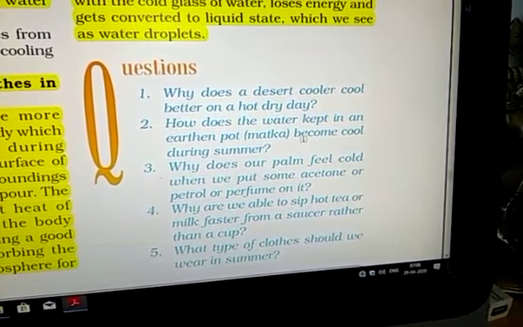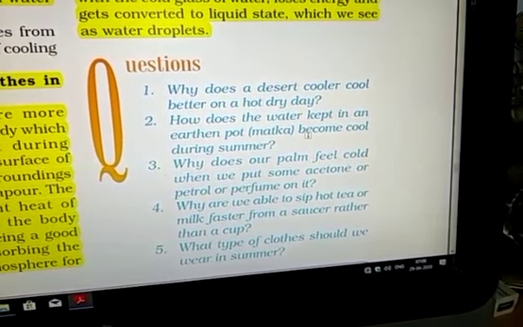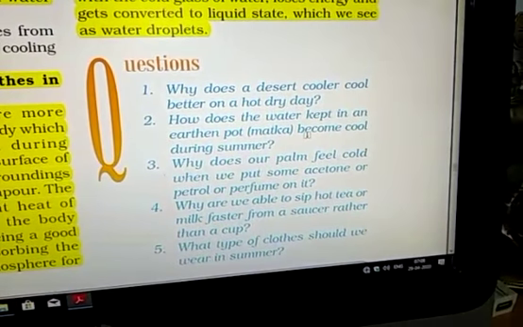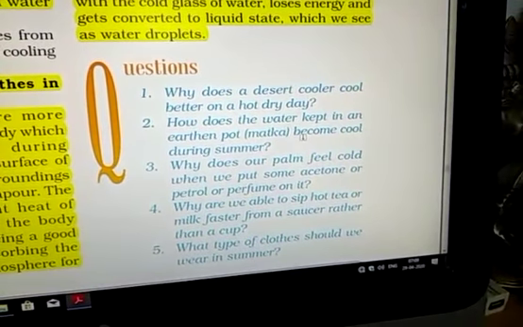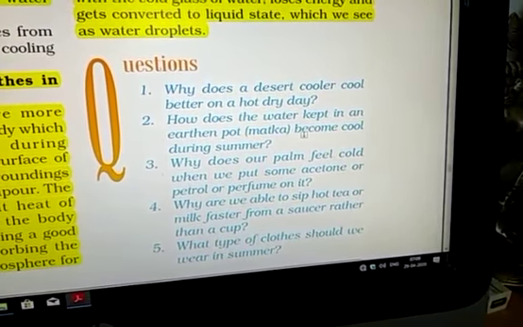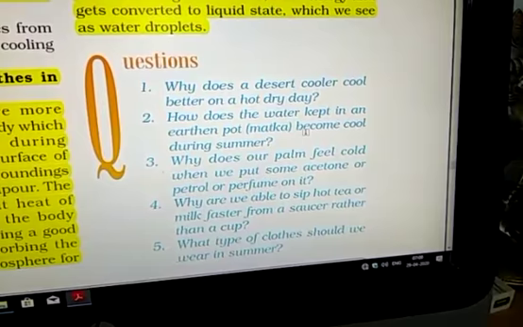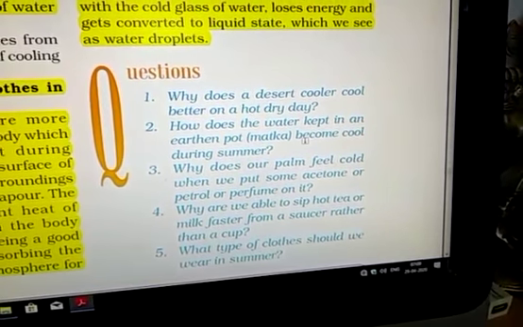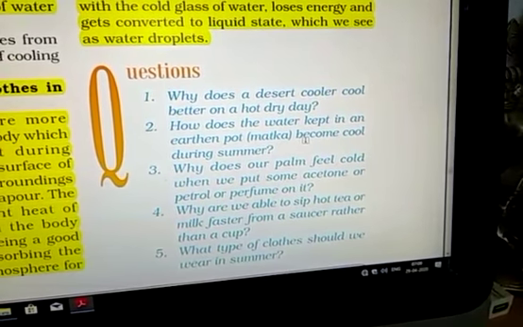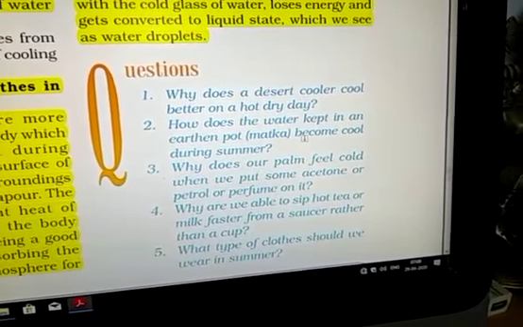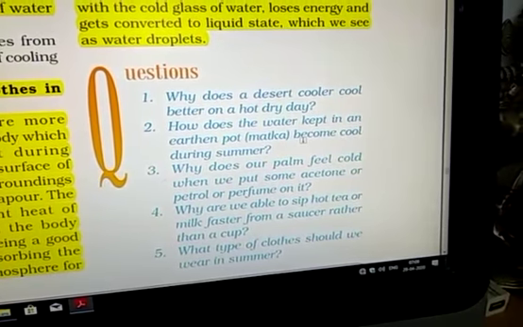When this air saturated with water vapor strikes your body surface, water from your body takes the heat from your body and again evaporates. So when it takes energy from your body, you feel cool. If your surrounding already has high humidity, this water from your body can't evaporate. So this is the reason a desert cooler works well on a hot dry day.